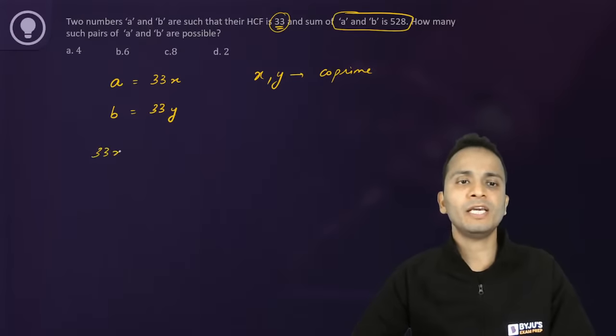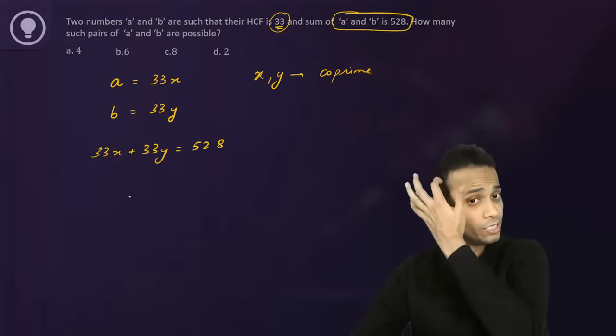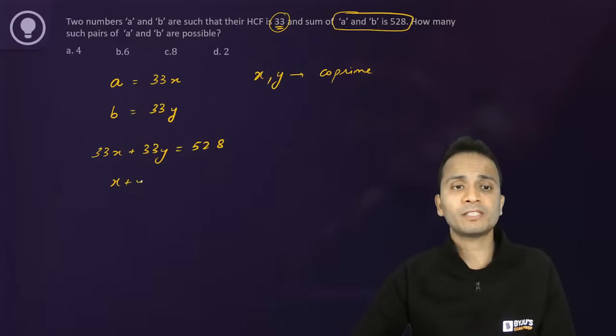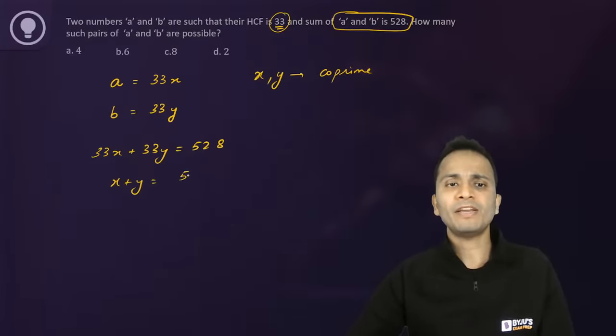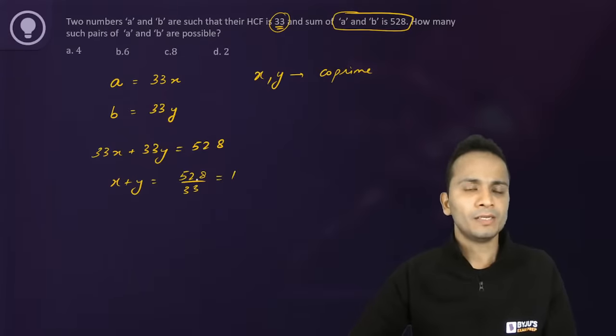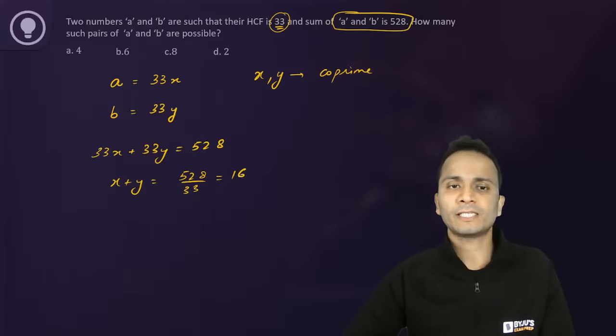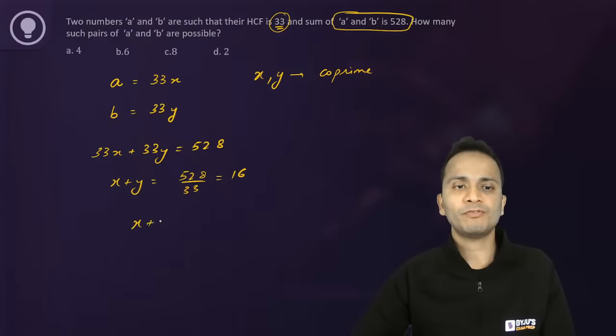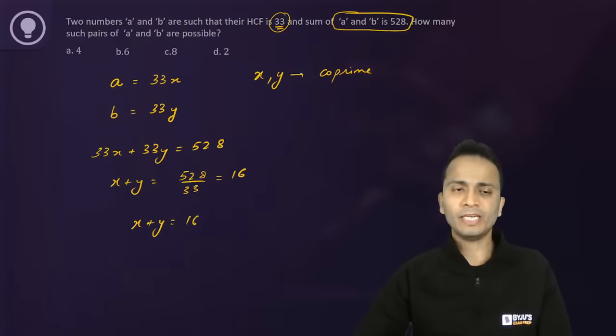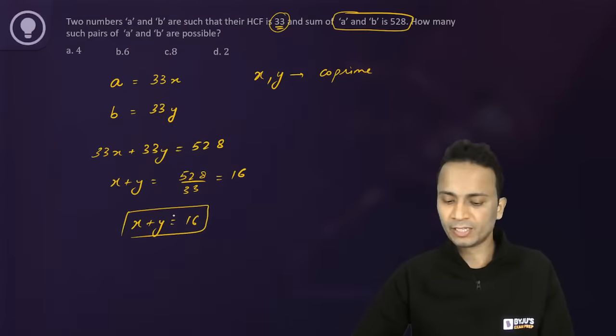That means 33x plus 33y is equal to 528. So from here I'll get the value of x plus y. 528 divided by 33 is 16. So 16 is the sum of x and y.